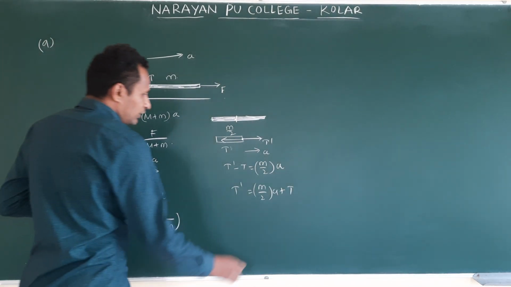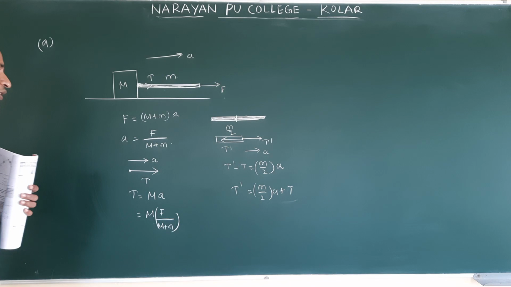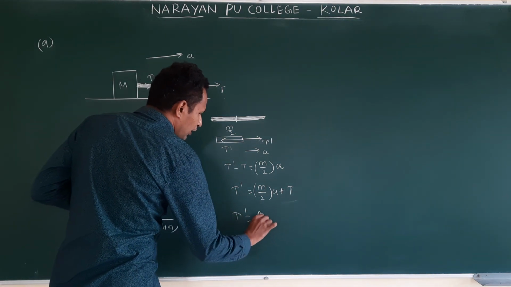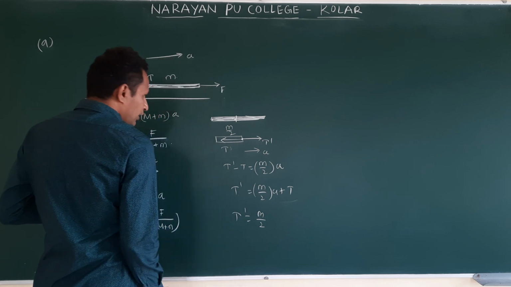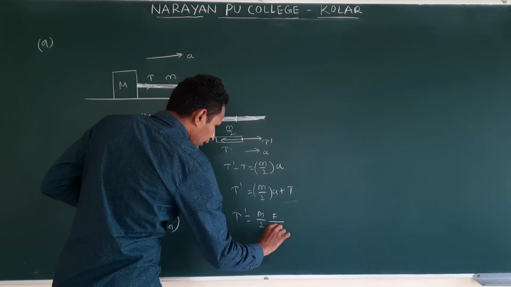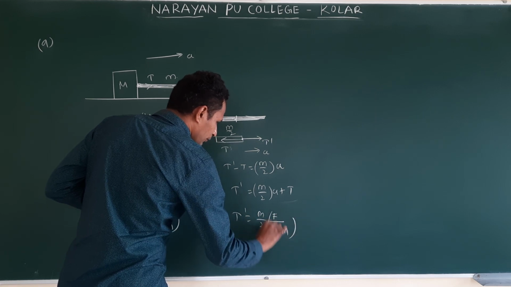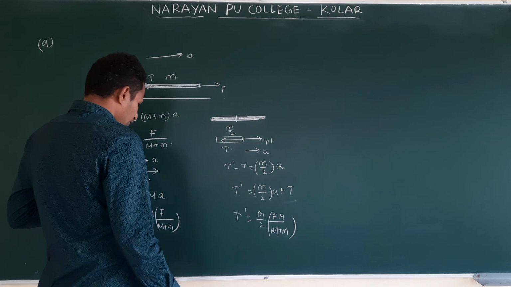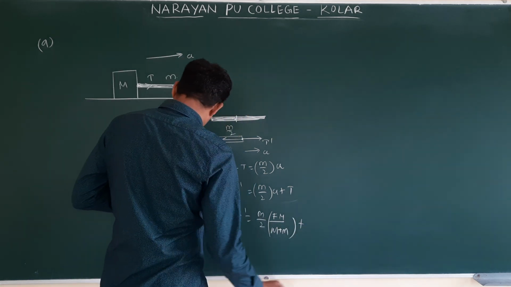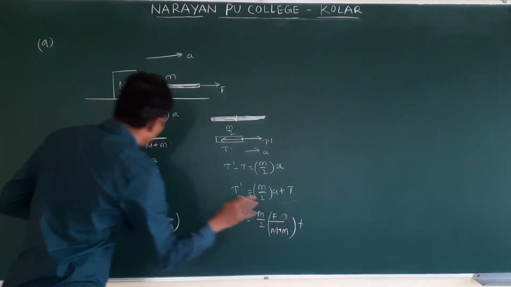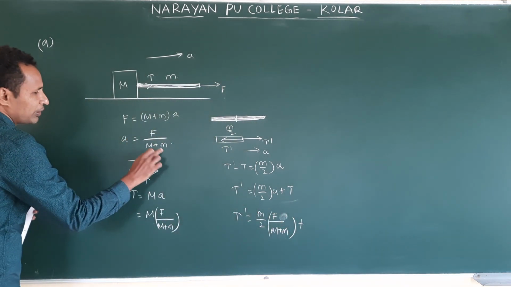Okay? Substitute. Then what do we get? T dash is equal to m by 2 into A. What is A? F by M plus m. Only acceleration we need to write, not m. Acceleration A is equal to F by M plus m.